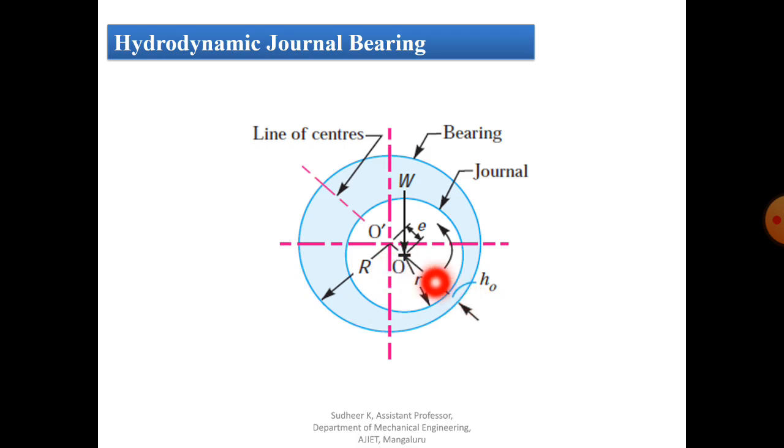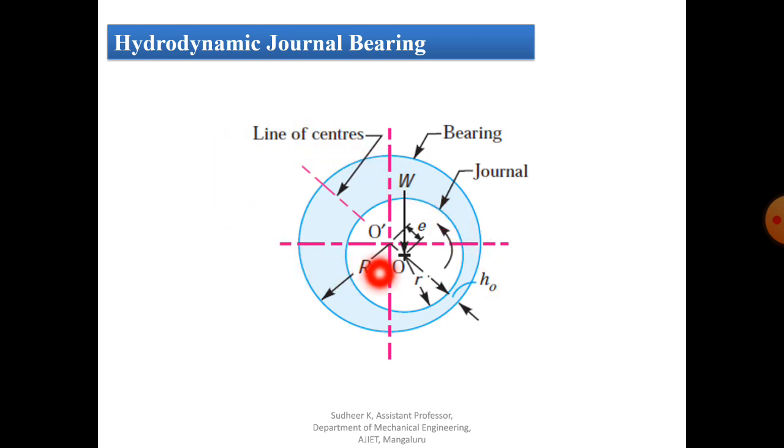Now one more important term, that is minimum oil film thickness. It is the minimum distance between the bearing and journal under complete lubrication condition. Here you can see the distance is more here, and somewhat less here, but in the total journal bearing combination, the smallest distance is here. That is called minimum oil film thickness. Usually it is denoted as h0 or h minimum.